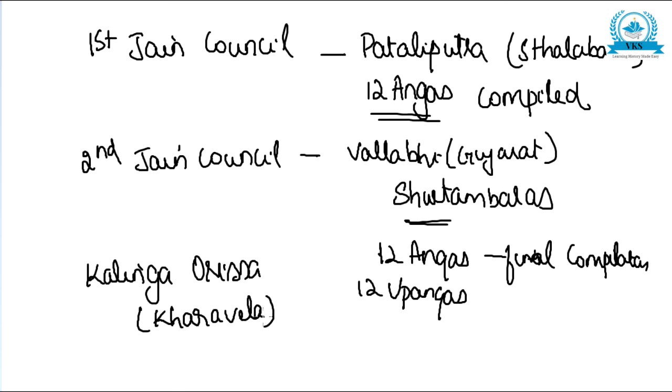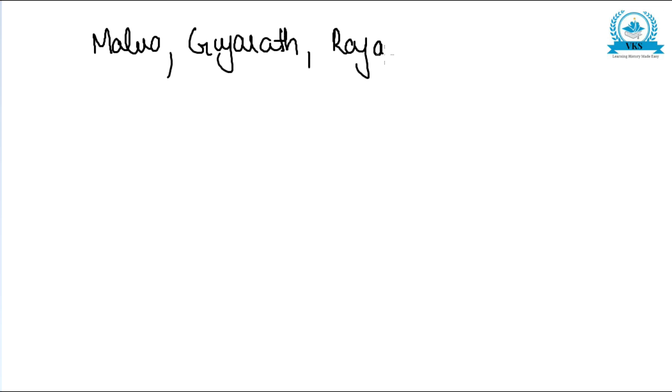Jainism enjoyed the patronage of the Kalinga king Kharavela. In the 2nd and 1st century, it seems to have reached even the southern districts of Tamil Nadu. So, like this, Jainism spread into different parts. In later centuries, Jainism even penetrated to places like Malwa, Gujarat, Rajasthan, etc.